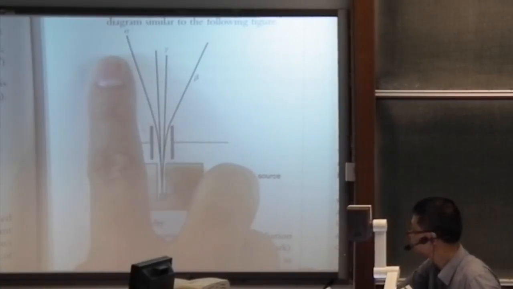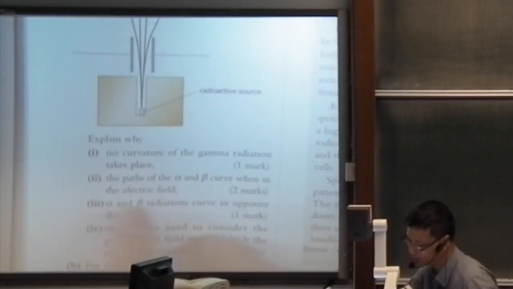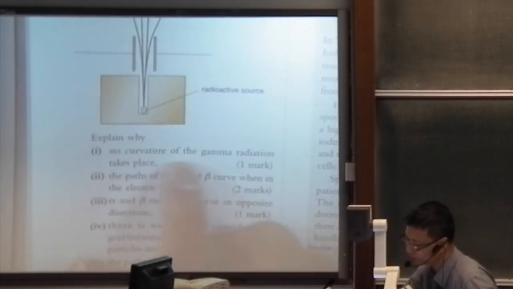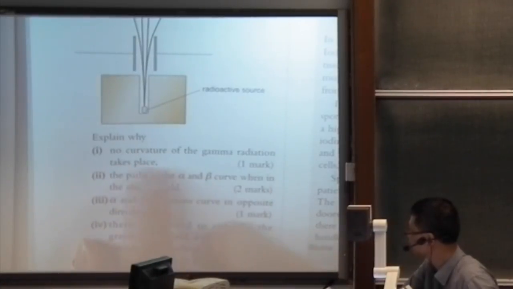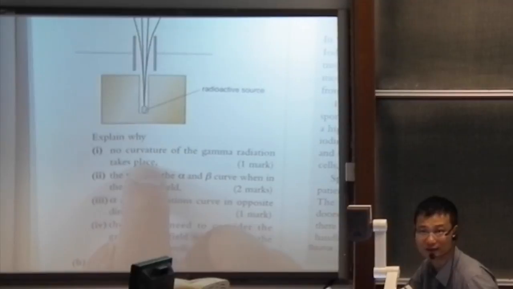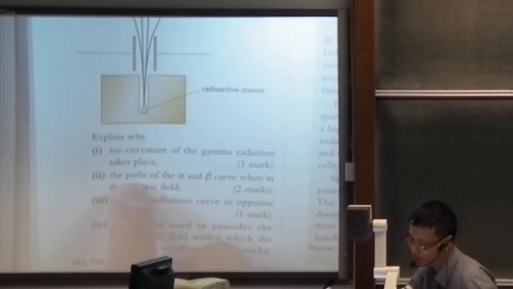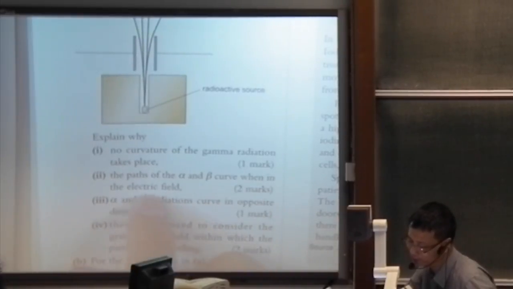You see that alpha turns to one side and beta to the other side. Now, no curvature of gamma radiation takes place. Explain why. Because gamma radiation cannot be affected by an electric field. It is neutral. Gamma radiation is neutral. It cannot be affected.